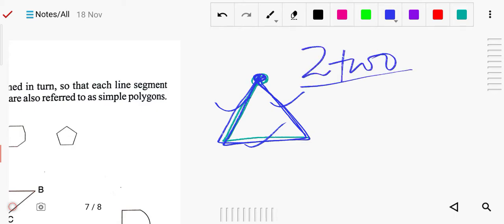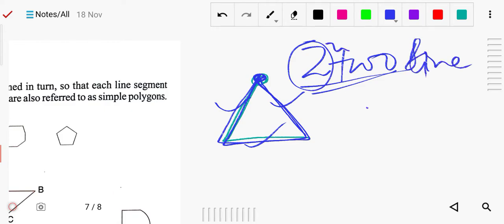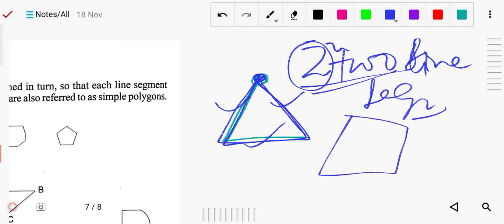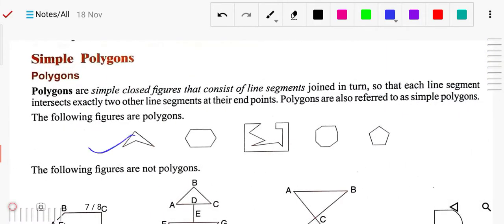It is made of more than two line segments. Suppose four sides, then we call it a quadrilateral. Five sides, pentagon; six sides, hexagon; seven sides, heptagon; eight sides, octagon. Simply, it is made of line segments and it should be closed. So that is your polygon. These are the polygons.